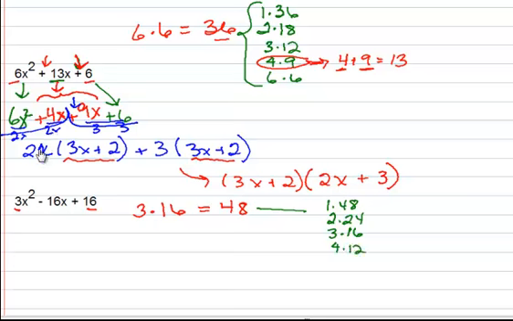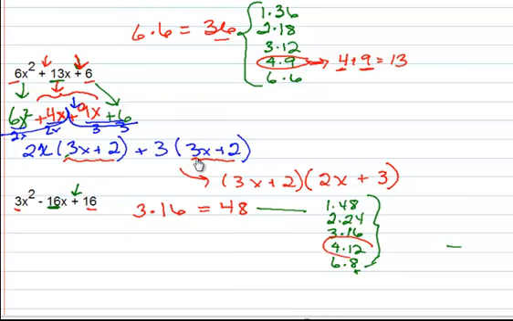5 doesn't work because there's no 0 or 5 there. 6, well, that's 6 times 8. Hopefully you know that from your multiplication facts. 7 doesn't work, and we're back to 8, so we've got all our possible factors right here. Now, the next thing that we're going to do is see what we need to do. Do we need to add or subtract? This says we need to add, and we know we need to add them to 16. So we're going to look at all of our sets of factors and see which one adds to 16.